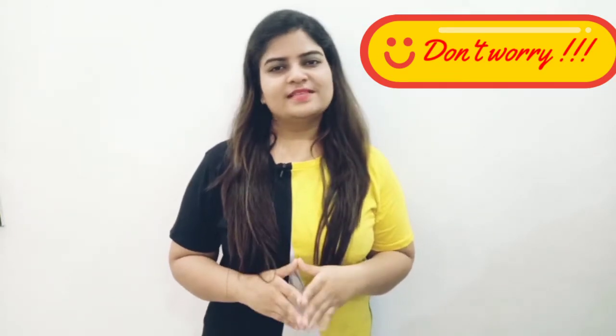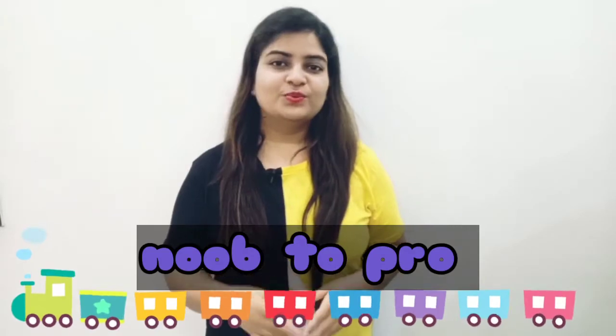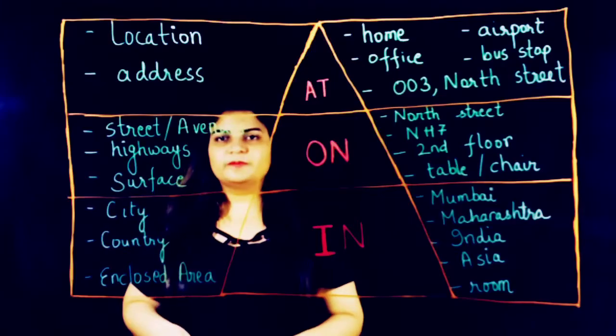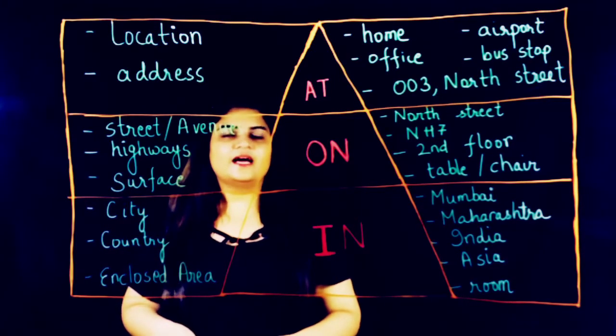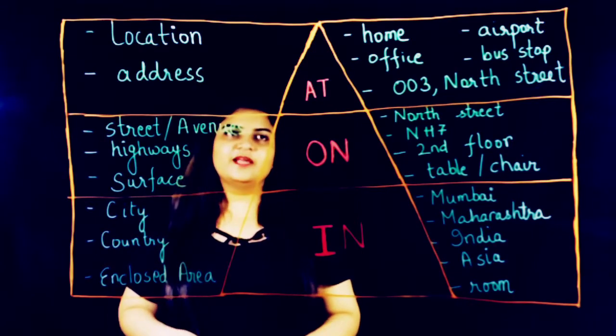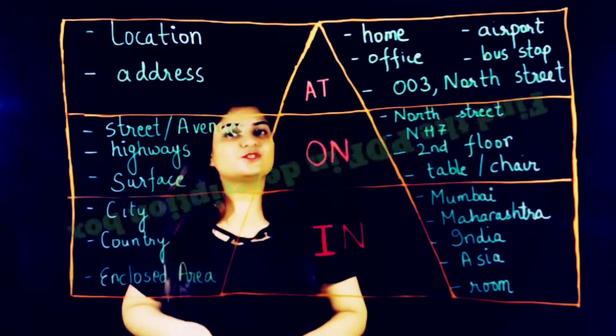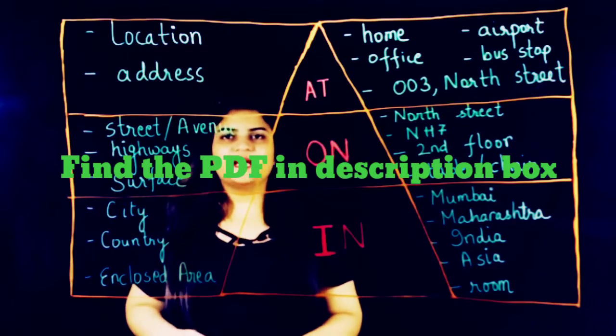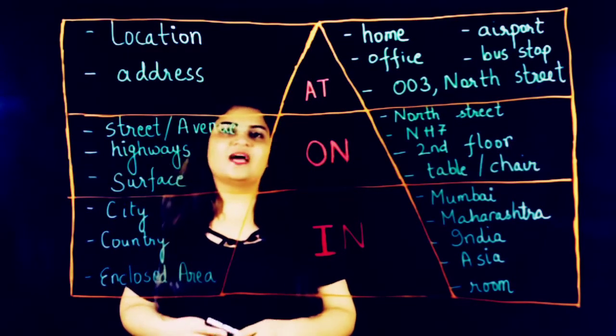And I know that these prepositions often leave us either confused or scratching our heads. But not to worry. Today we will understand this once and for all. So let's get to the journey from a noob to a pro. We'll understand these 3 prepositions for places, at, on and in, with the help of this pyramid technique, so that by the end of this video we have all the concepts clear in our mind.